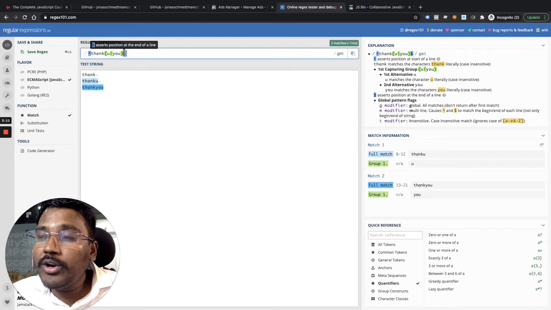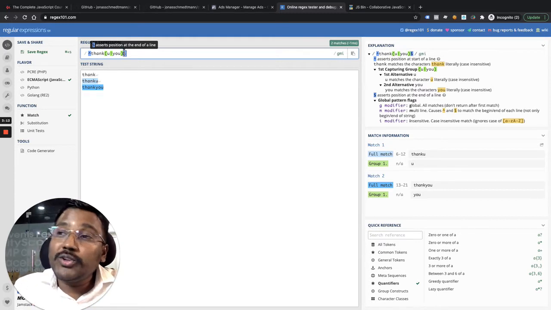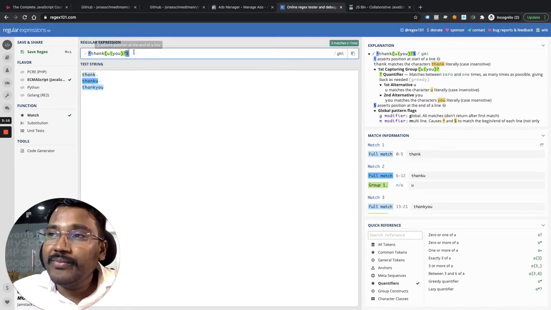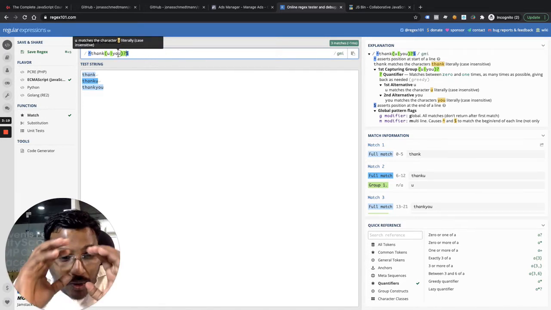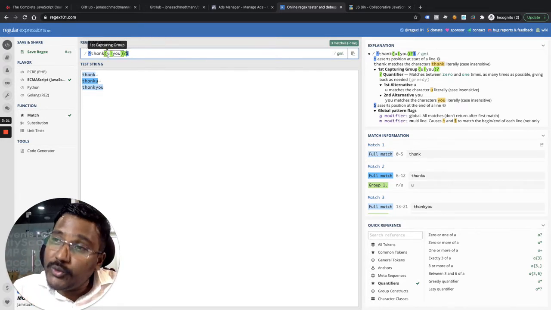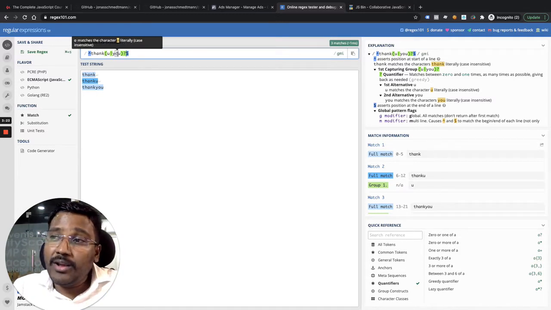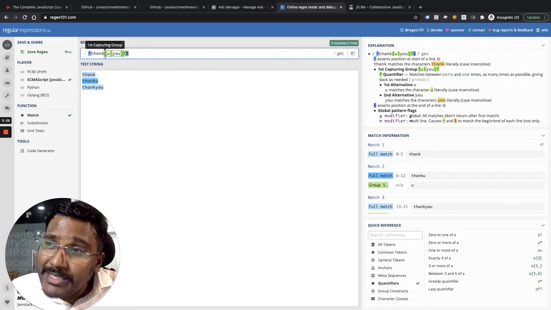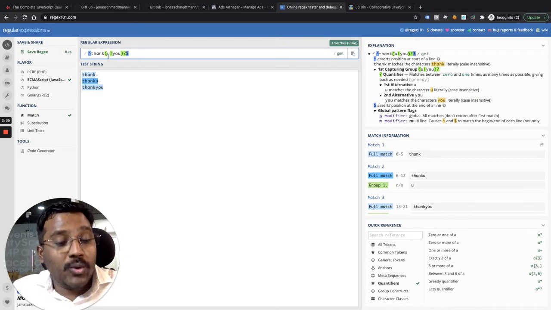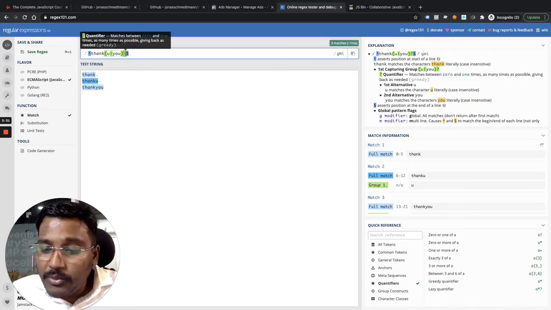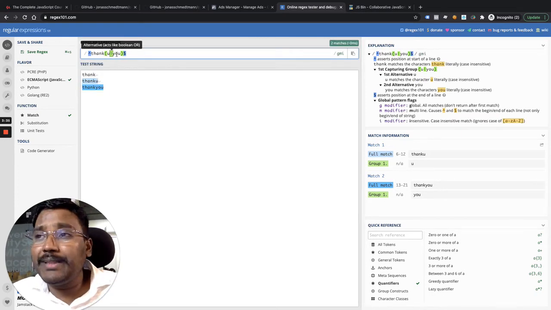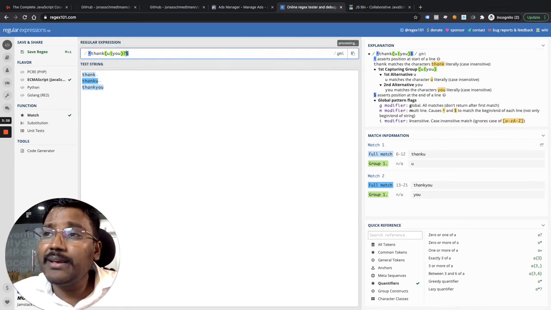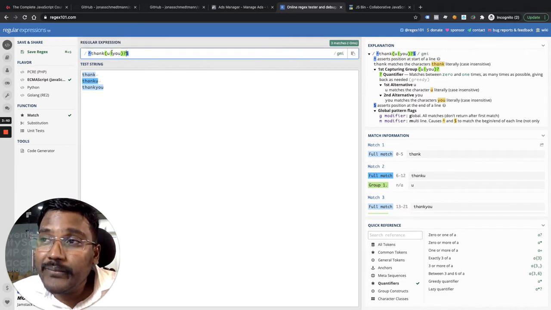But what if I want to make both of them optional? Whenever I give this optional, this optional is not applied to you. It is applied to the whole parenthesis. That means U can be there, cannot be there. Or YOU can be there, cannot be there. That means THA and K will still match. Why? U or YOU are optional here. If I had removed that, then it would only match thank you. Why? U should be there or YOU should be there. But when I apply a question mark here, it becomes optional.